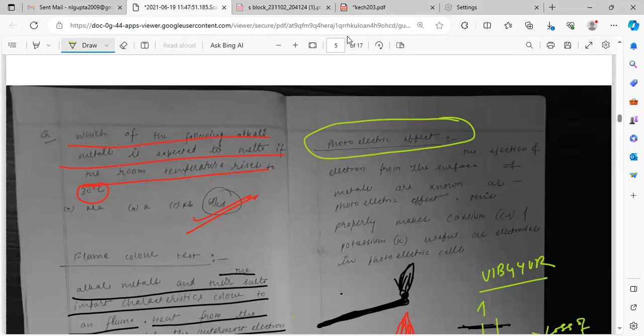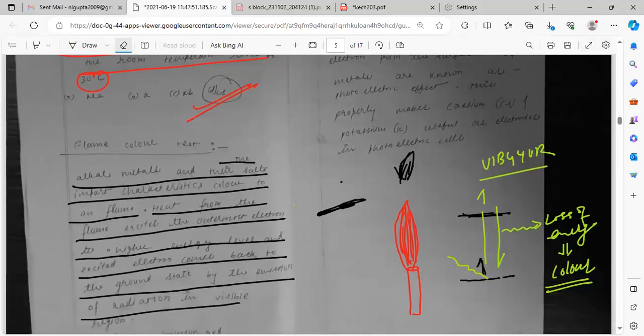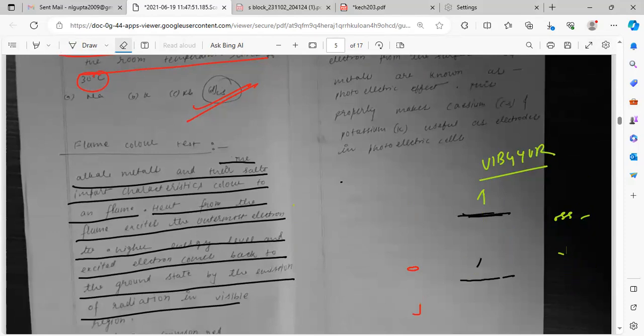There is no problem. Photoelectric effect. This is there. Photoelectric effect in the atomic structure is also there. When we were studying the photoelectric effect, I told you which metal we use: cesium metal. Why cesium metal? Because its ionization energy is lowest.